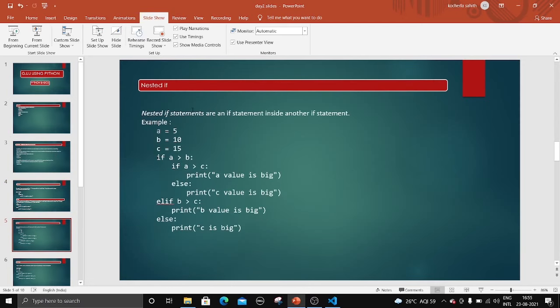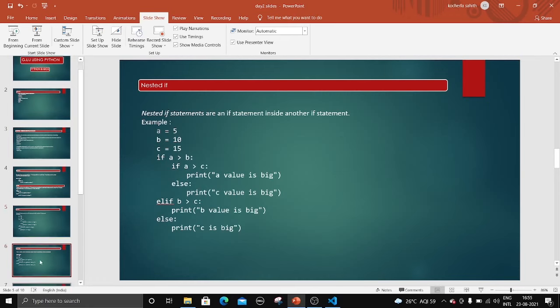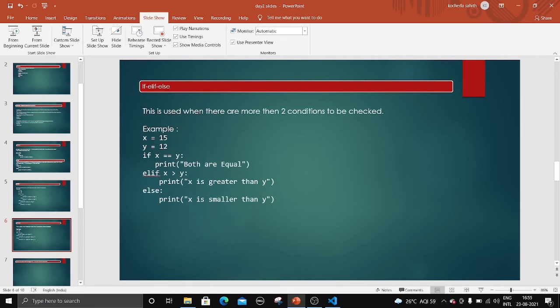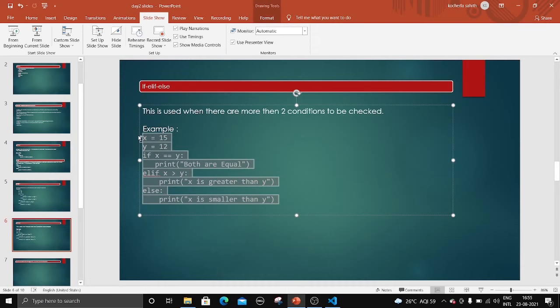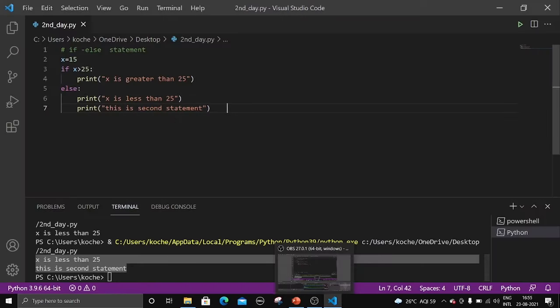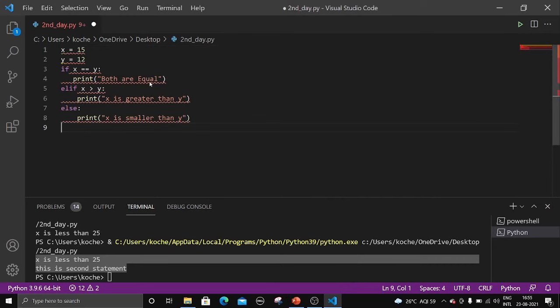Now it is nested if. Before going to nested if, let me explain what if, elif and else is. Next I will explain nested if, right? The if elif else is nothing but if there are more than two conditions, then this can be used, right? So let me copy the program here and let me explain it in VS Code. Let me clear this one. There you go.